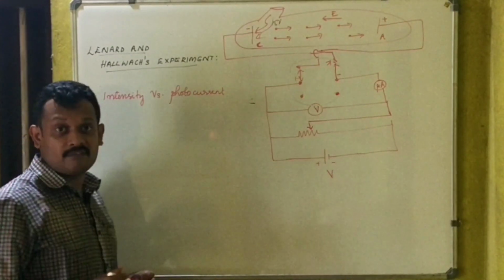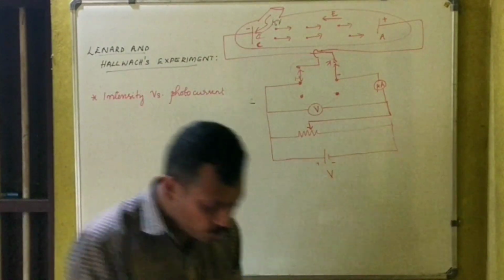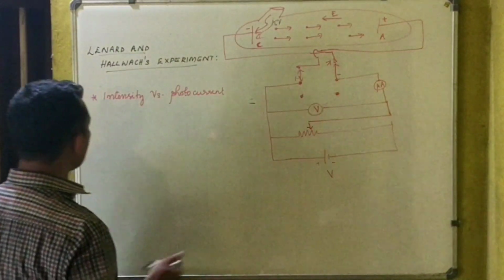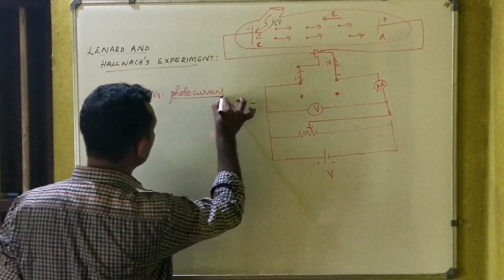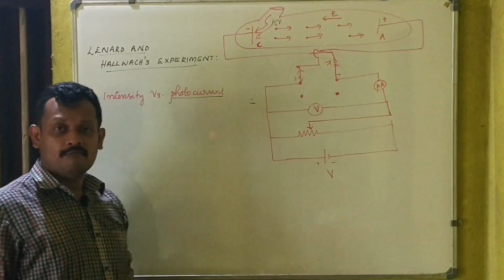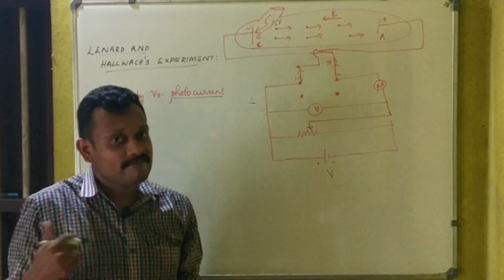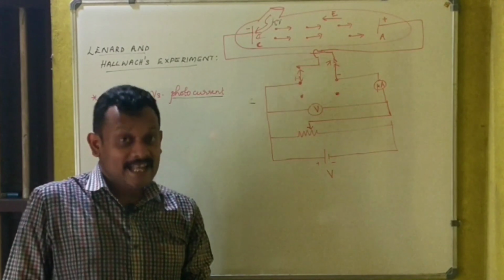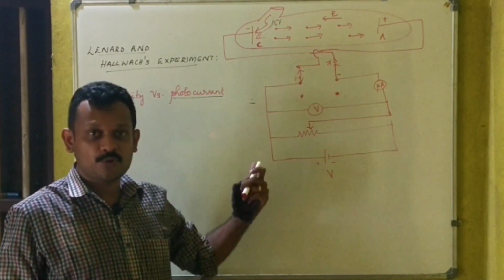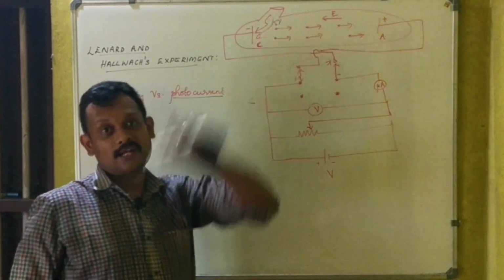Now we are here with a new word. What is that new word? Photocurrent. So far you have not heard about this word, what is called photocurrent. What do you mean by current? Current means flow. What do you mean by photocurrent? It is the electric current due to these photoelectrons.